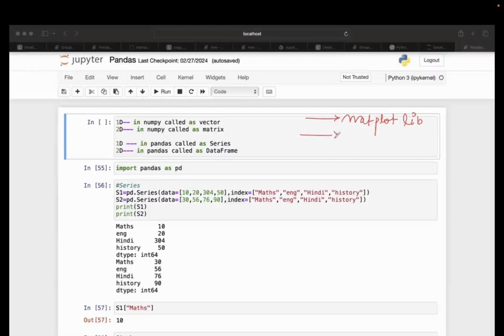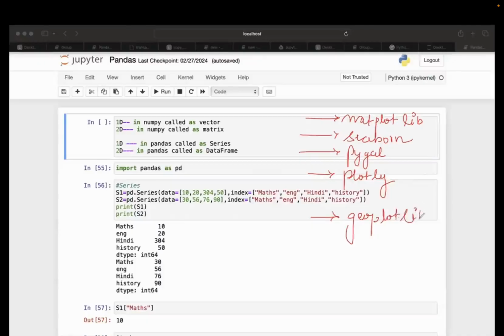The second library which we are going to cover is Seaborn. The third library is Pygal. The fourth library is Plotly. The fifth library is Geoplotlib. So these 5 we are going to cover.